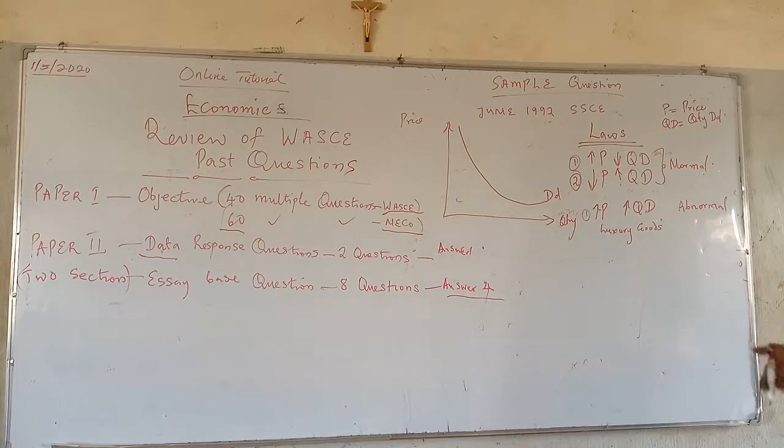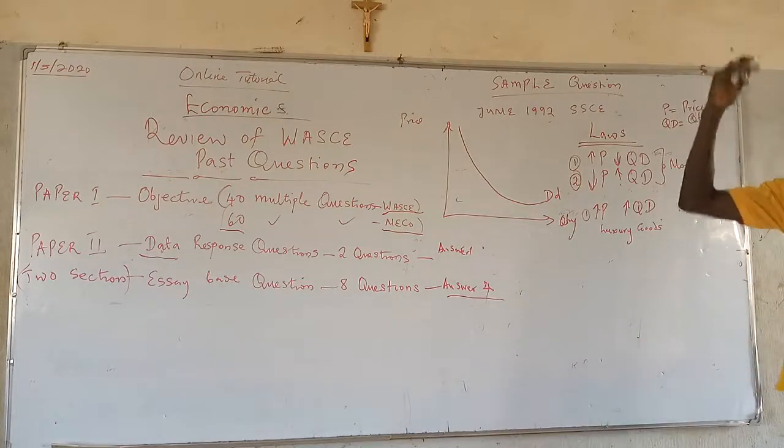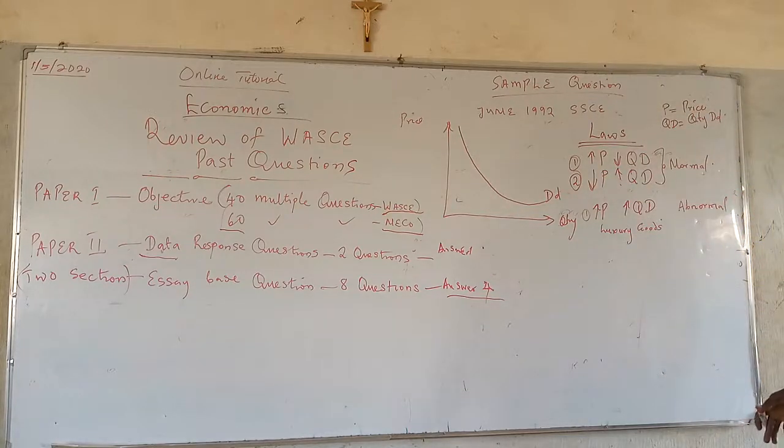These are commodities that are purchased by individuals as a result of the prestigious nature of the goods. For example, with an increase in the price of some certain automobile cars, we have individuals in the society going for such a car. We refer to those cars as luxury goods.